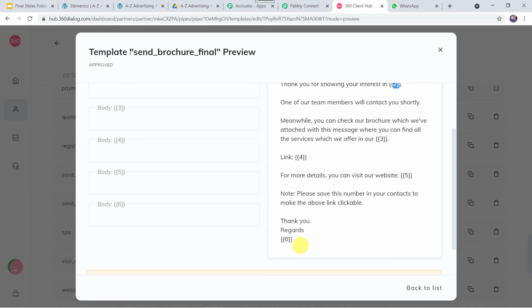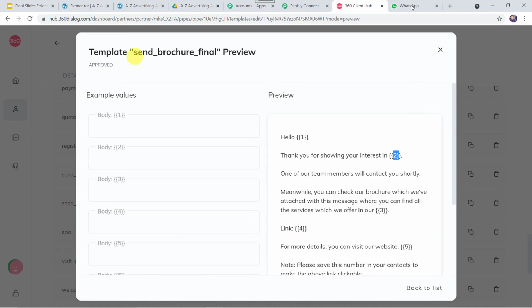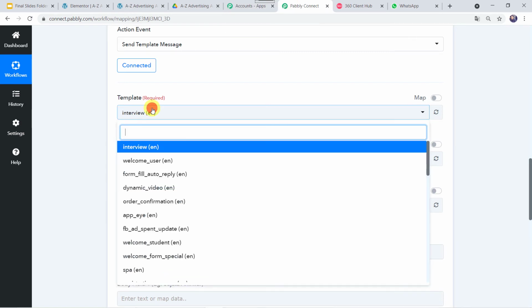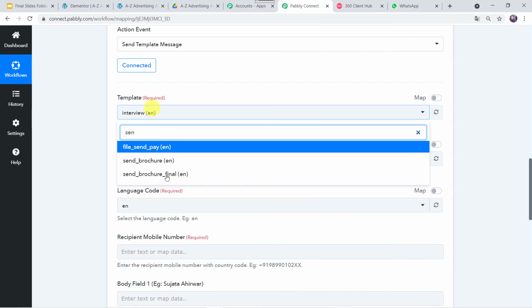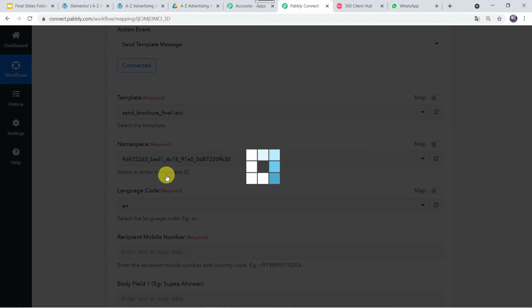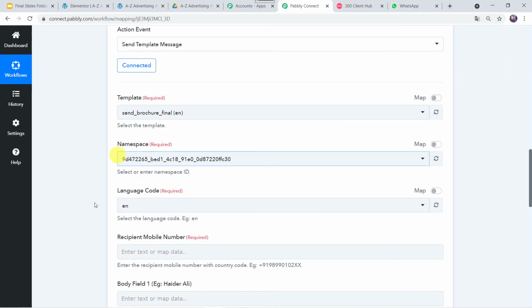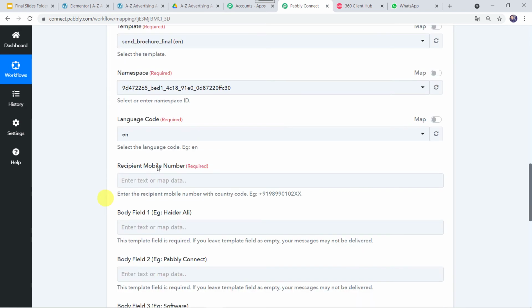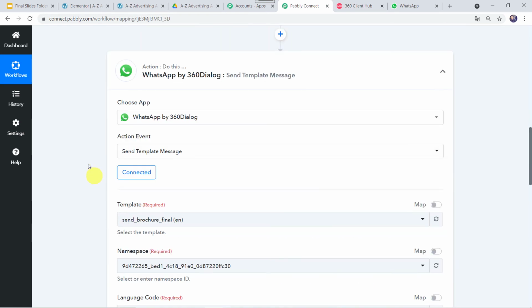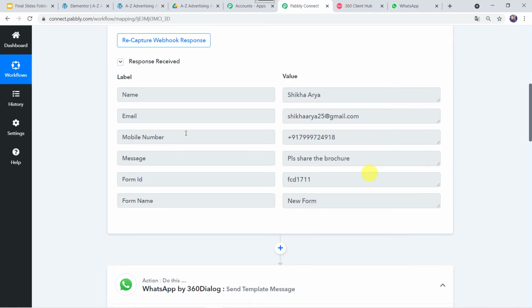So we are going to select this template, send brochure final. Let's go to Pabbly Connect and here we are going to select the template, send brochure final. Now we can see namespace and language code is automatically captured. So we are not going to change anything over here. Now we have to give the recipient mobile number. The recipient will be the customer and the details which we have got from Elementor Forms. We have to map this mobile number now. Let us move down.